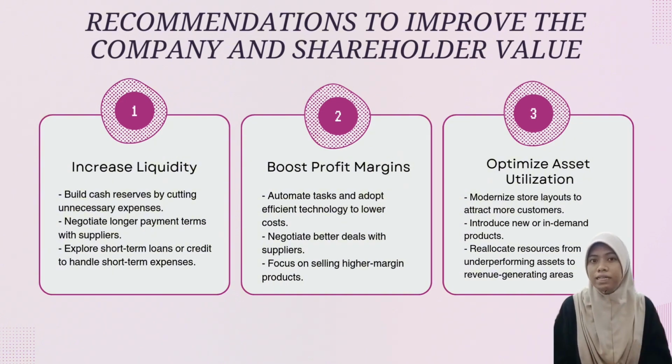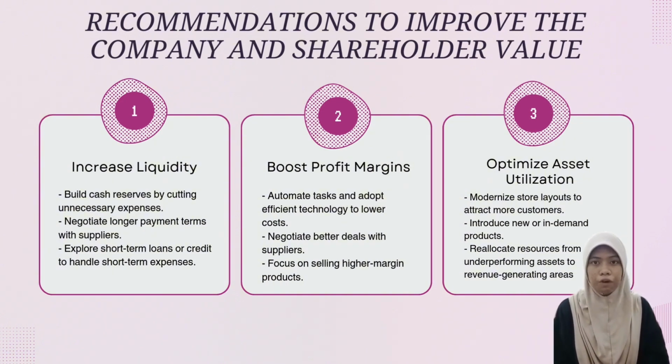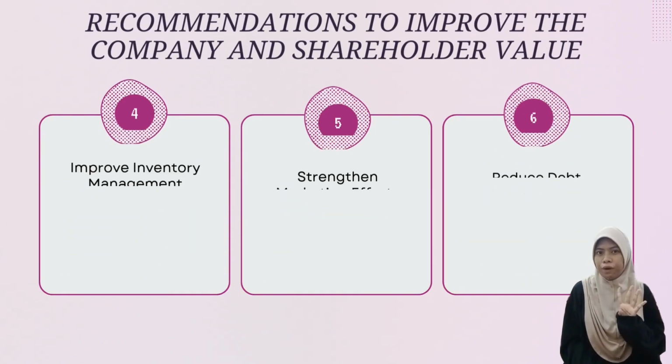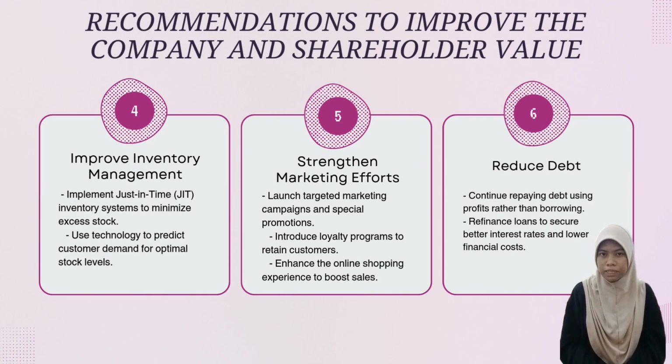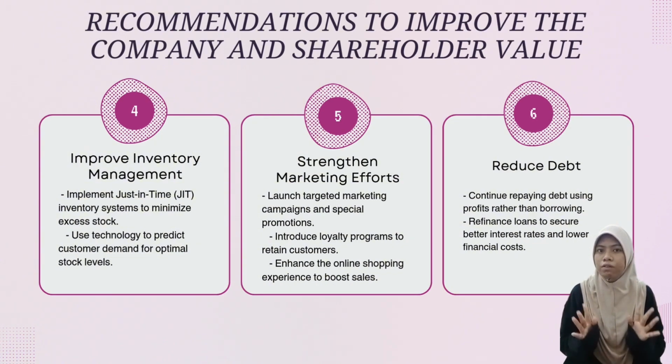The third one is enhanced asset utilization. Aeon should review its underperforming assets and allocate resources to areas with higher revenue potential. Modernizing store layouts and offering trendy products can attract more customers. The fourth one is optimized inventory management. Adopting systems like just-in-time inventory management can minimize excess stock and reduce costs. Accurate demand forecasting through advanced technology will ensure Aeon stocks the right products at the right time.